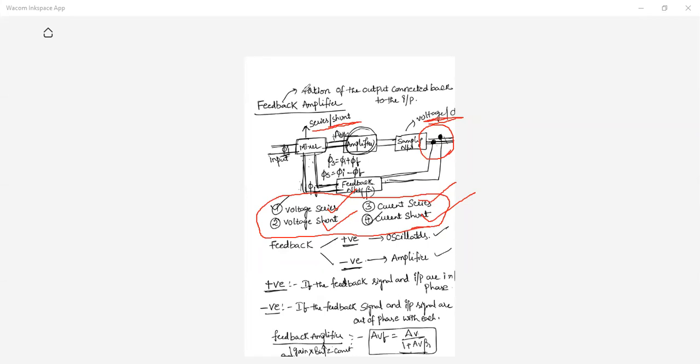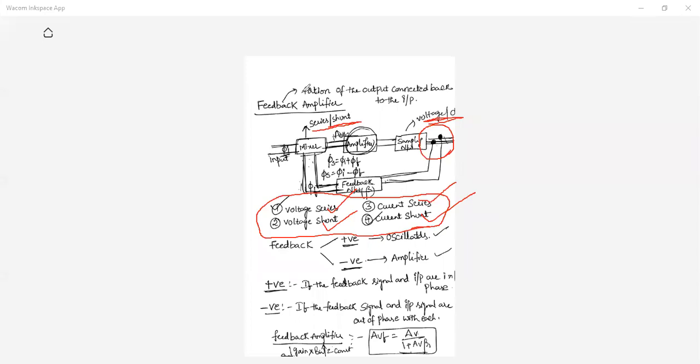Yes, ma'am. What are the general characteristics of feedback amplifier? For 25, Rohit. Yes, ma'am. What are the general characteristics of feedback amplifiers?